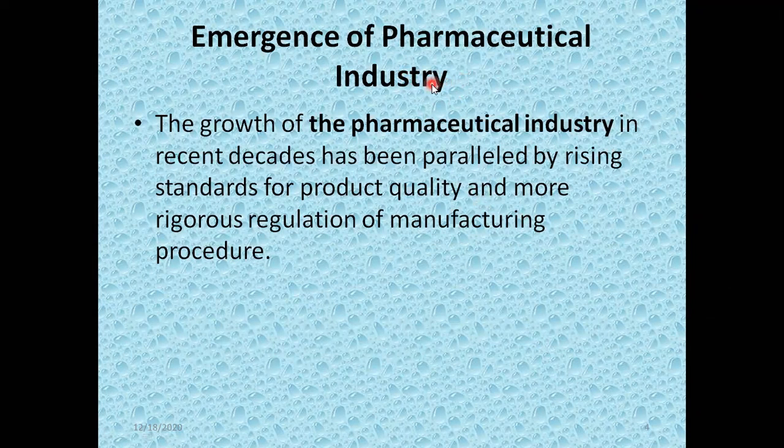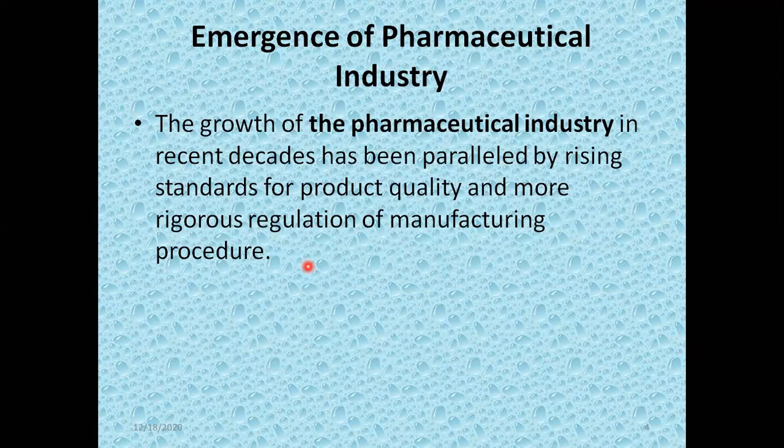Emergence of the pharmaceutical industry. The recent decades are known as an era of the emergence of the pharmaceutical industry. As the name is self-explanatory, the pharmaceutical industry is a place where pharmaceutical products are manufactured. There are a variety of dosage forms of pharmaceutical products.